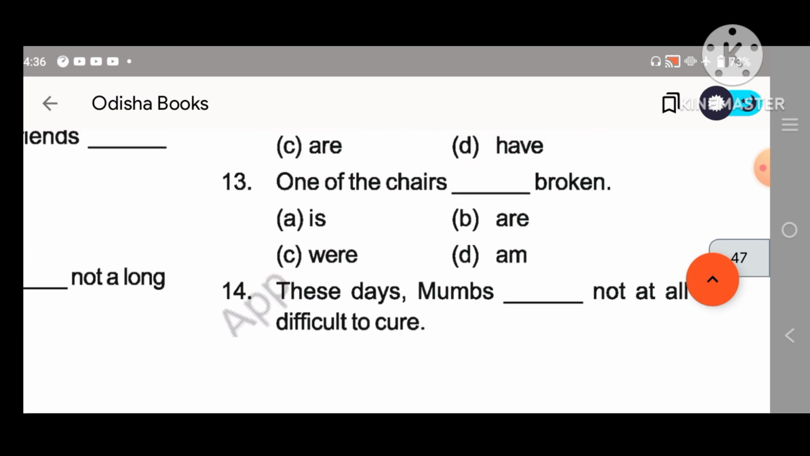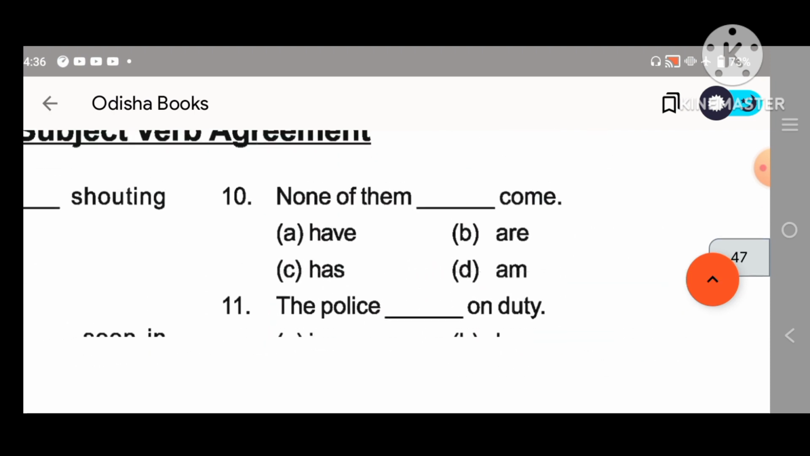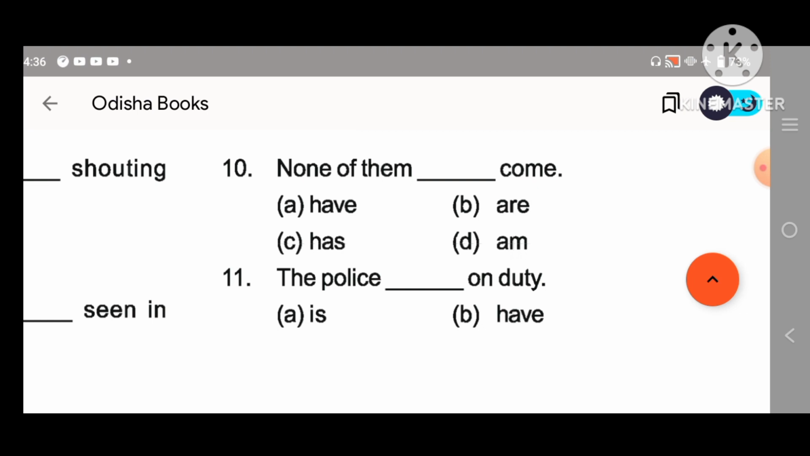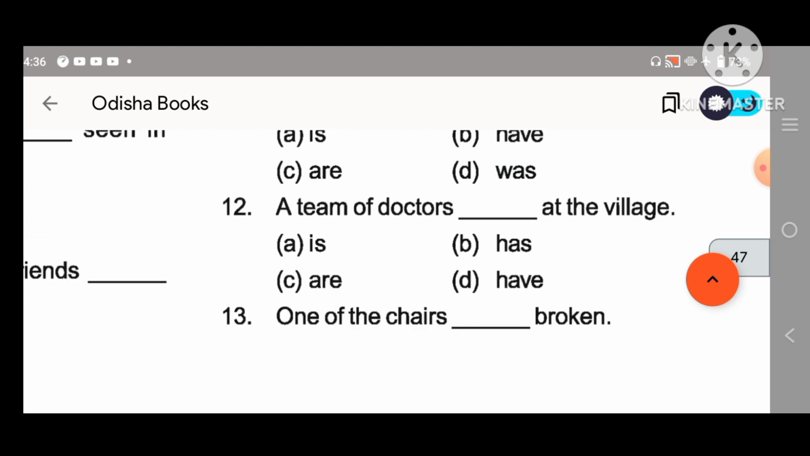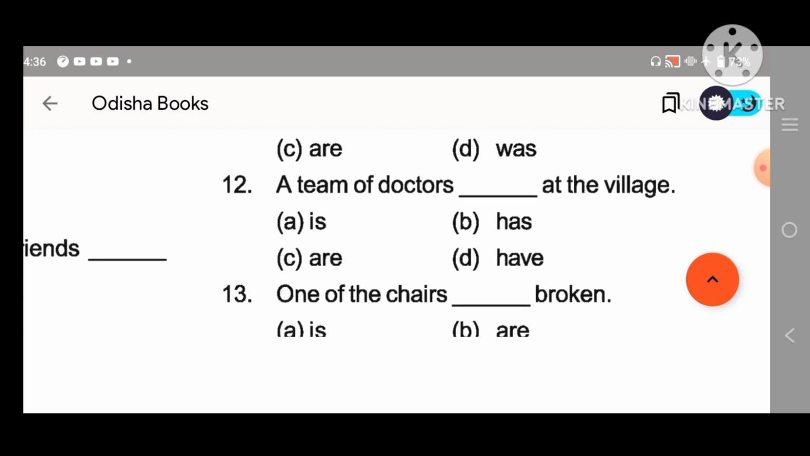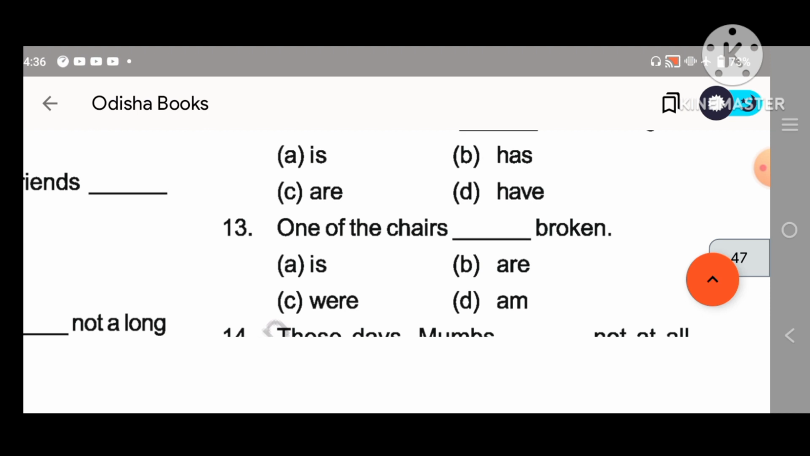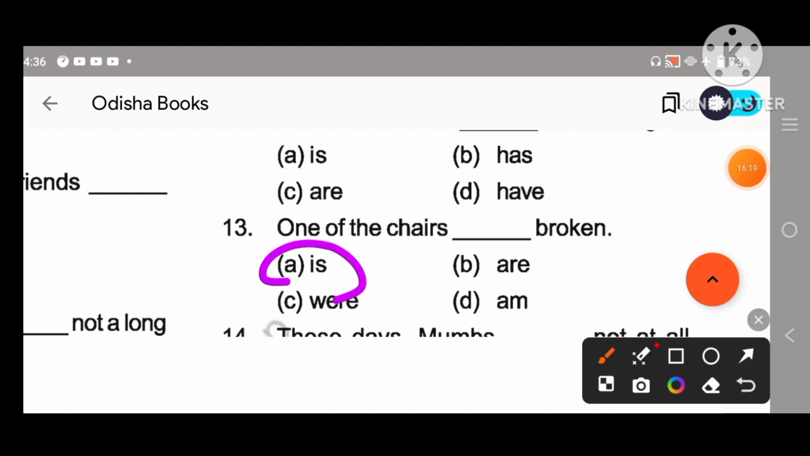Then 10, none of them, what will be the answer? None of them has. Here the rule says if there is none, we can use a singular verb. The police, the police are on duty. A team of doctors, a team, 12. A team of doctors is. One of the chairs, 13. What will be the answer? One of the chairs is broken.